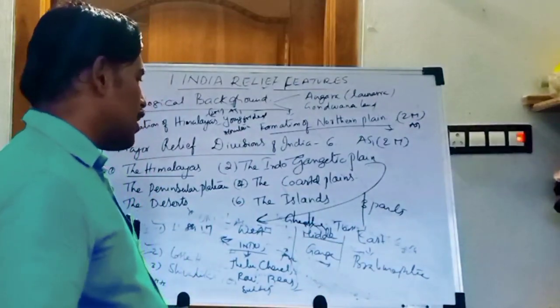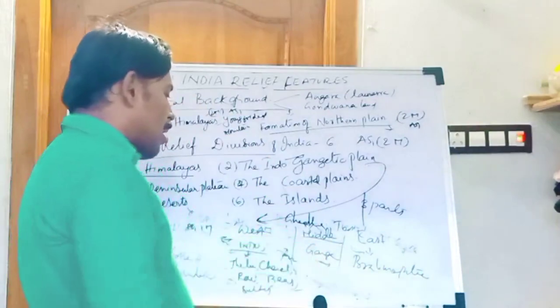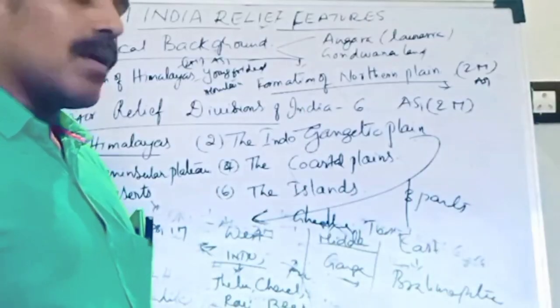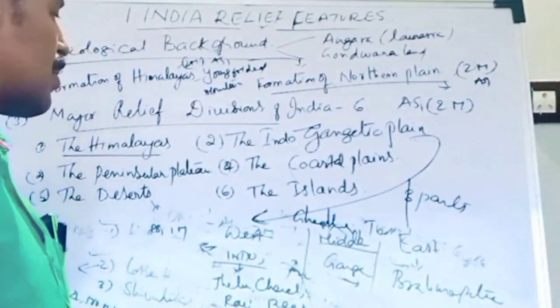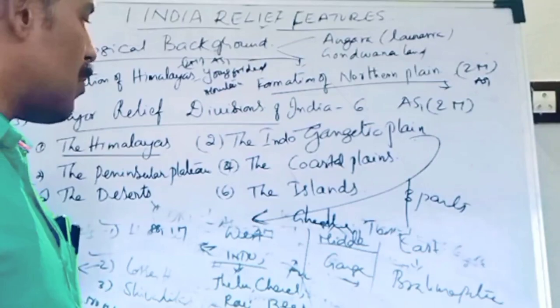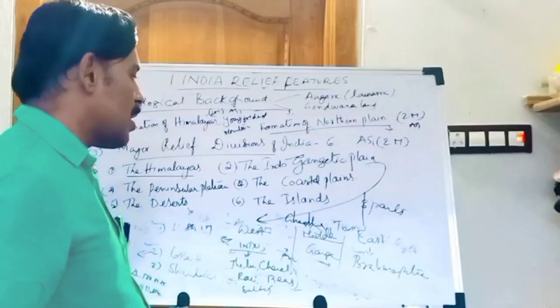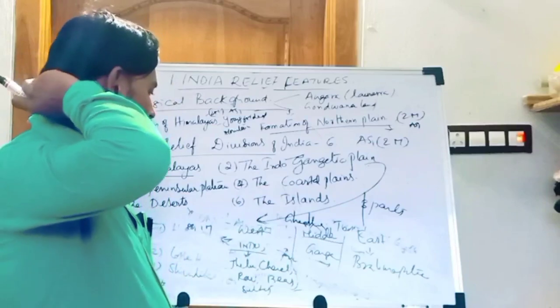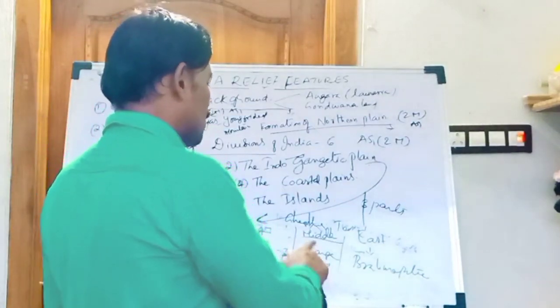The Ganga mainly flows through Uttarakhand, Uttar Pradesh, Bihar and West Bengal, and after that Bangladesh, and directly joins the Bay of Bengal. And the Yamuna river is one of the tributaries of the Ganga river.